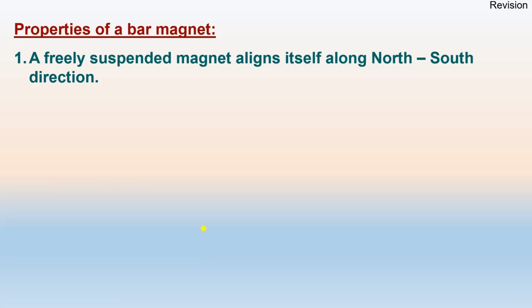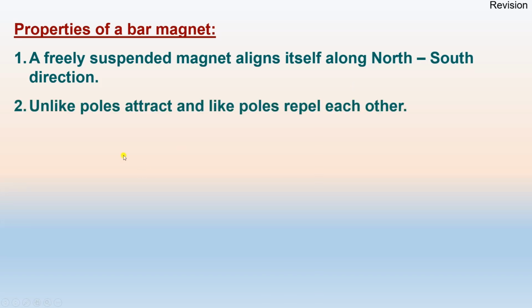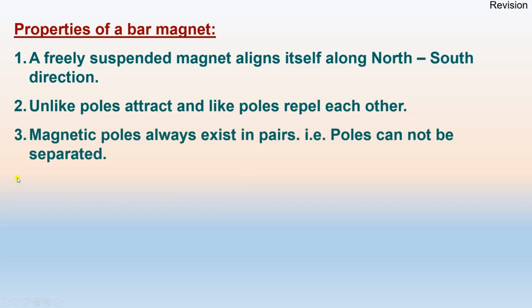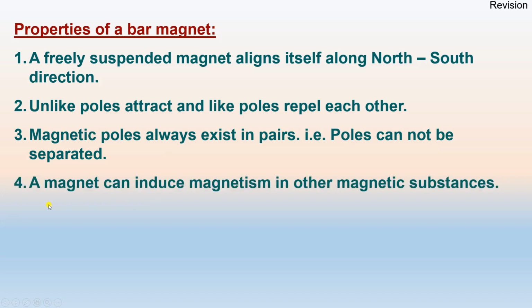Then we have discussed the properties of the bar magnet. What are these properties? A freely suspended magnet aligns itself along the north and south direction. The second property is that unlike poles attract and like poles repel each other. Then, magnetic poles always exist in pairs. Poles cannot be separated. The fourth property is that a magnet can induce magnetism in other magnetic substances, and it attracts magnetic substances.